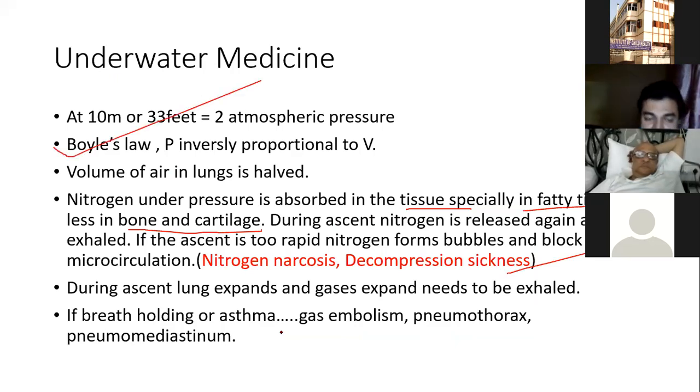And if the diver suffers from asthma, then gas embolism can happen, because the liquid nitrogen converted to gas has to be expelled from the lung, but due to constriction of the airway, it cannot. So there will be gas embolism, there will be pneumothorax, pneumomediastinum, and death.